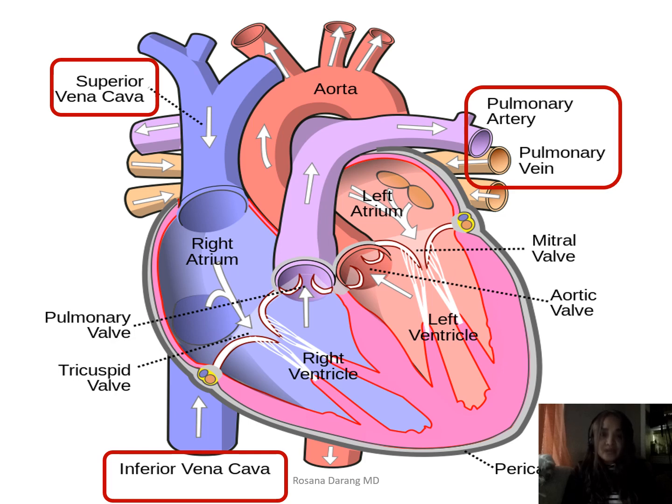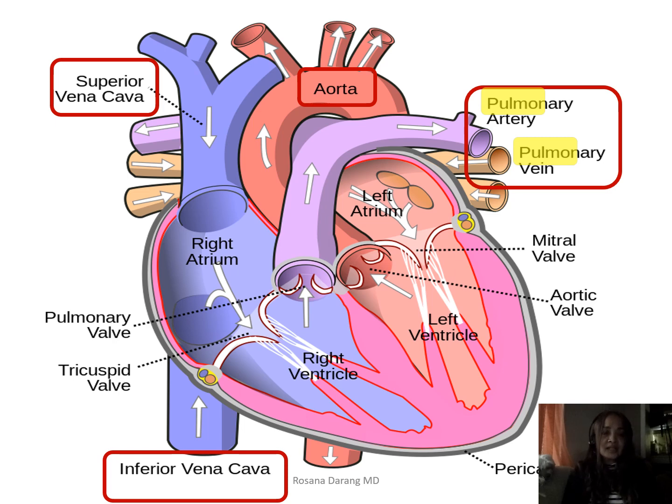Let's review that combining form or word root pulmon. Pulmon is a word root that pertains to the lungs. And finally, we have the aorta. The aorta is the largest vessel that comes out of the left ventricle.